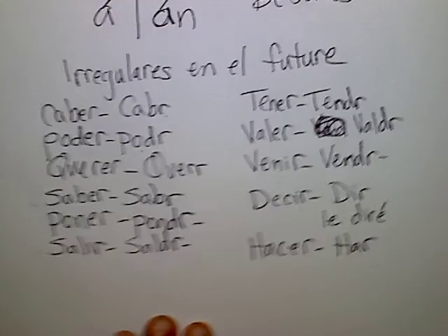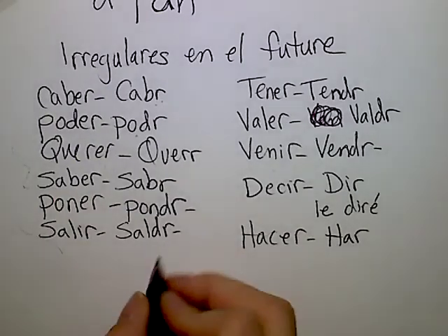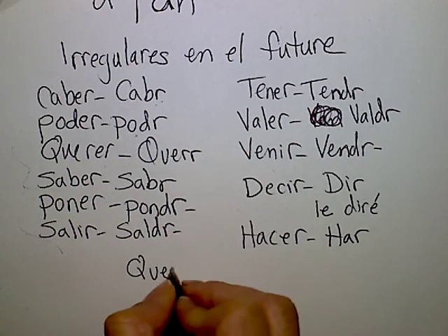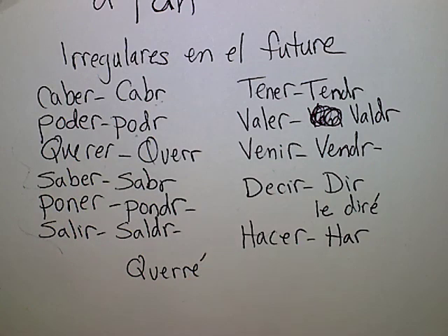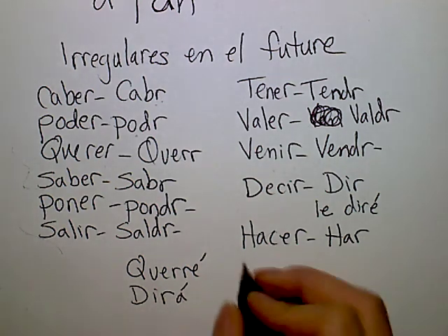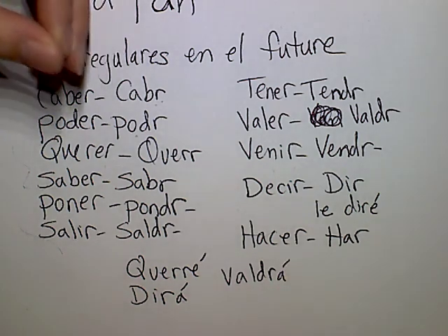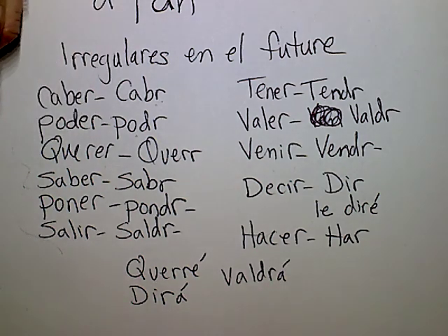Okay. So again, these match with the same endings that we saw before. So I will want becomes querré. He will say or he will tell is dirá. It will be worth becomes valdrá. Okay? I will. Very, very simple verb tense.